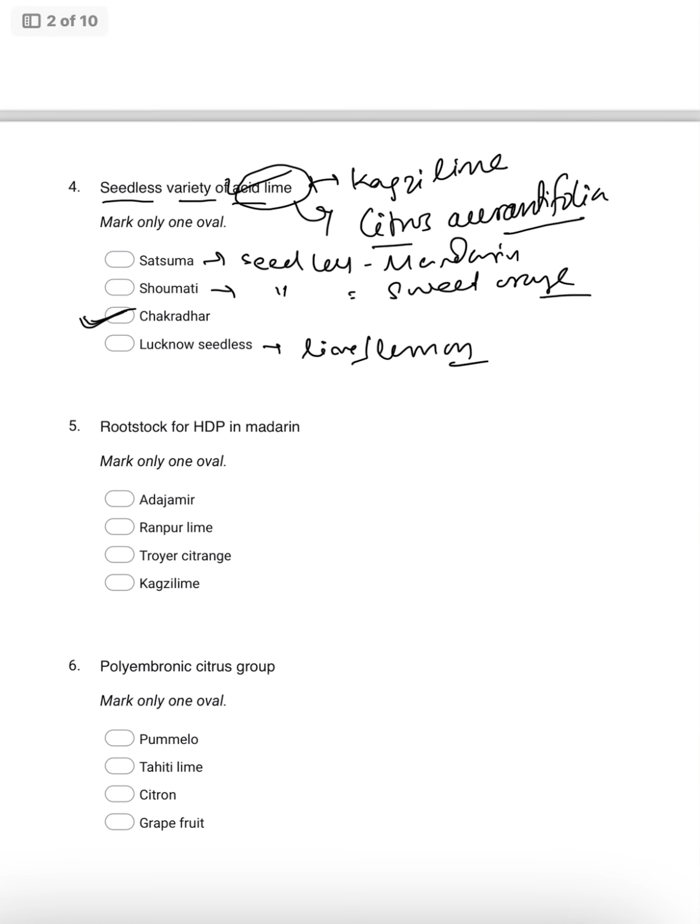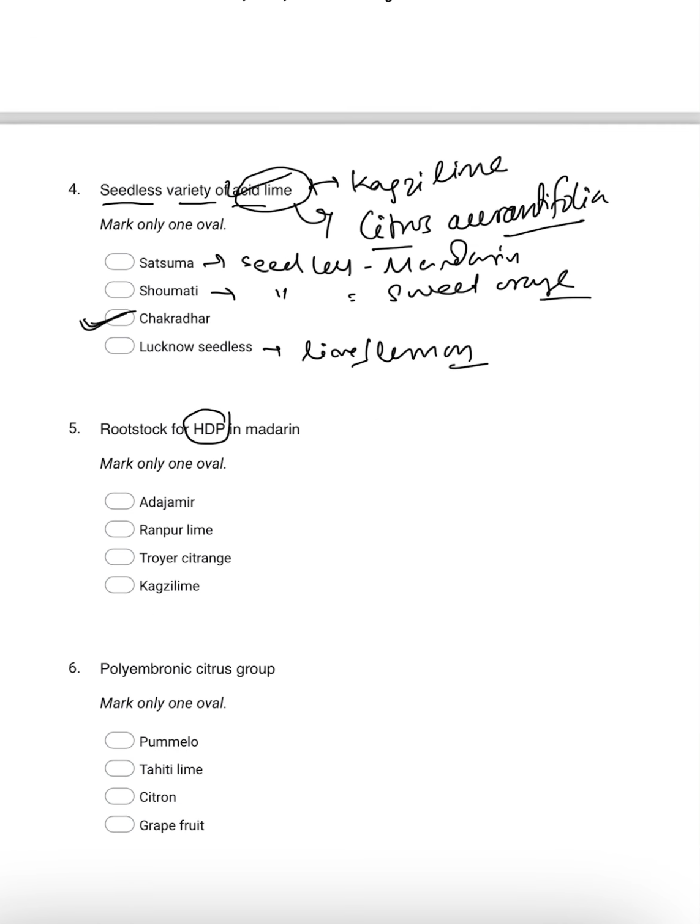Coming to high density planting. Normally the rootstock of mandarin, a very important question, is Troyer citrange. For high density planting, the spacing will be 1.8 meter into 1.8 meter.